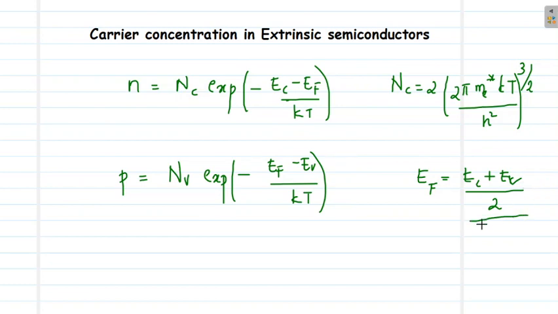But in the case of an n-type or p-type semiconductor, the Fermi level moves towards the conduction band or towards the valence band.